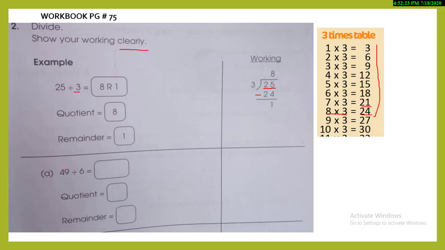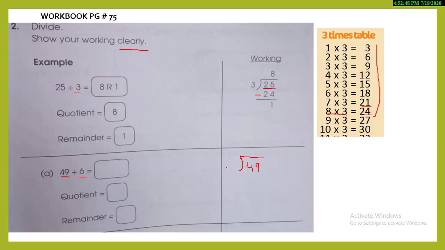Okay, now our first question, you are all going to solve by yourself, so you will be more clear. First of all, students, in the working column, draw these lines just like me. The first number, which will always go inside, is 49. It is the bigger number, called the dividend, and it will go inside.